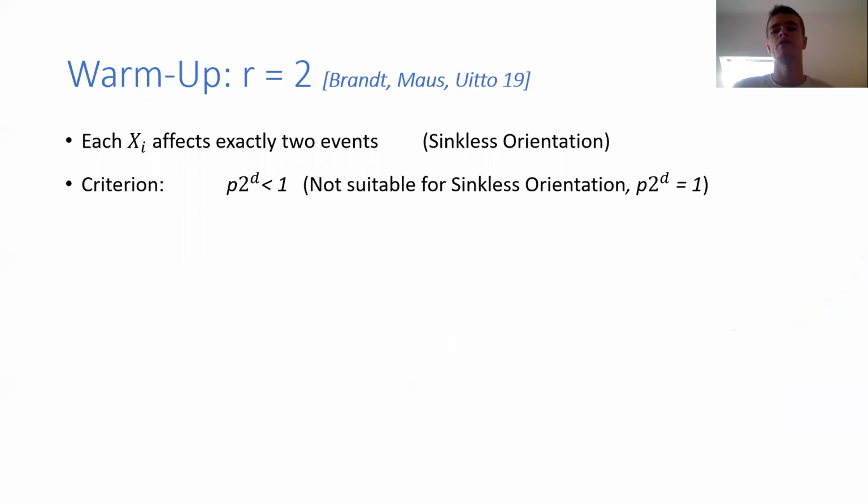Okay, let's do a warm-up. Let's assume that the rank is 2. That is, each xi affects exactly 2 events, such as in sinkless orientation. There we have the criterion p times 2 to the d is less than 1. So it's not suitable for sinkless orientation, as there it's exactly equal to 1.